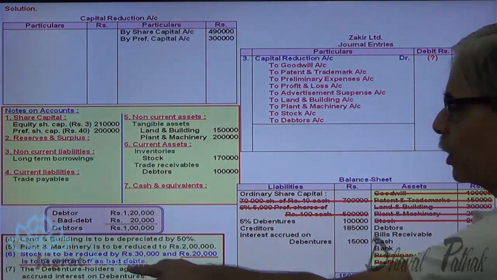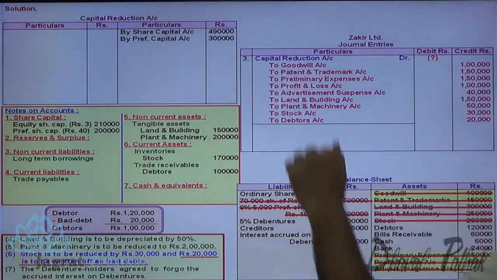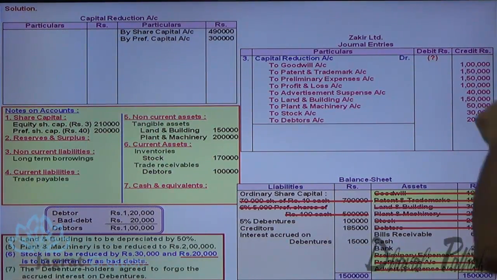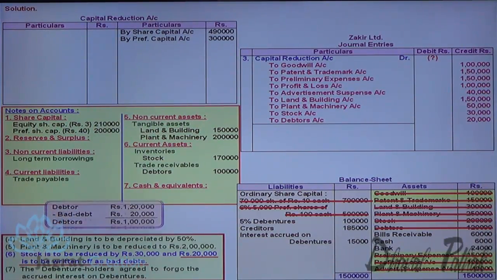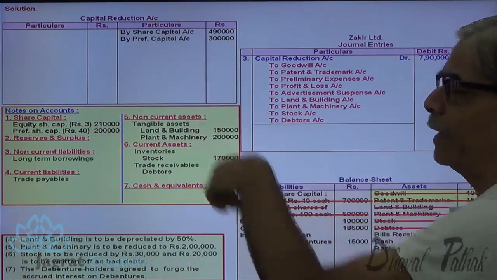Now debenture holders agree to forego the interest. So this is a gain that will be credited to capital reduction. So let me have a total of all these things. So total of all these items, 1 lakh plus 1,50,000 plus 1,50,000 plus 1 lakh plus 40,000 plus 1,50,000, 50,000, 30,000, 20,000. That total will be how much? 7,90,000. So capital reduction account is to be debited with 7,90,000.